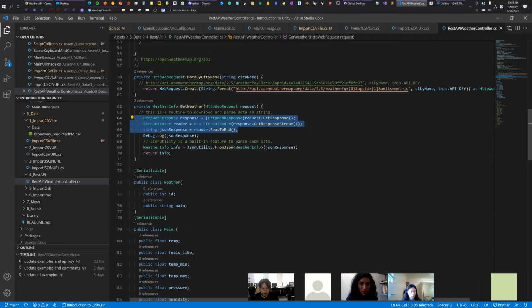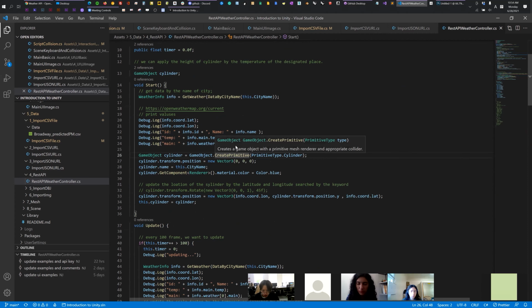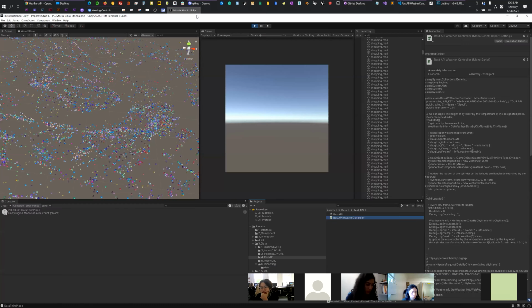Yeah, and then we create the JSON structure for the weather. So once we parse it, I'm going to log the latitude, longitude, and temperature, which is in Celsius, and then I create the cylinder, and I'm going to reflect the temperature as its height. Okay, let's see the example.